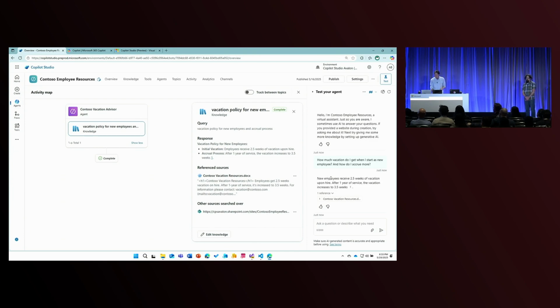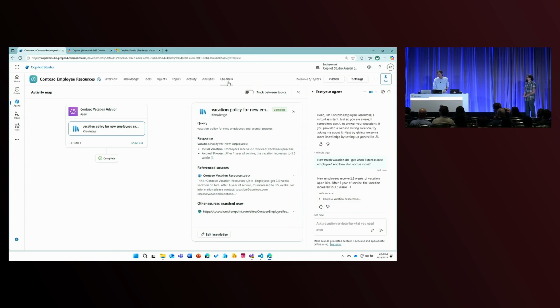And then I can see that it says new employees receive 2.5 weeks of vacation upon hire, and after 1 year of service, that vacation increases to 3.5 weeks. And if I don't believe it, I can just open up the document that came directly from that agent as well. So you get all of that direct linking for validation and drill through as needed. So very, very powerful and very, very cool.